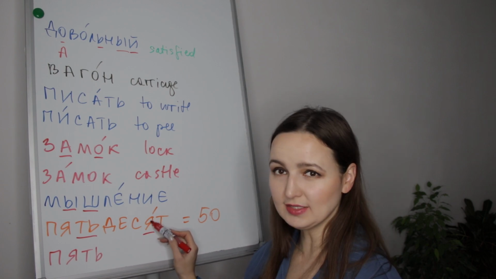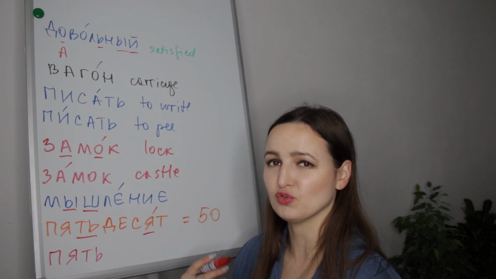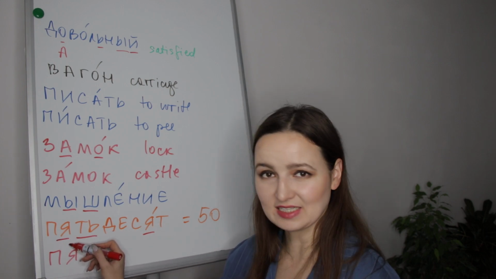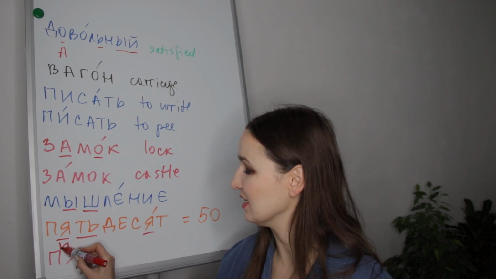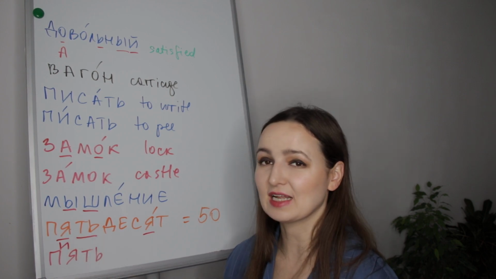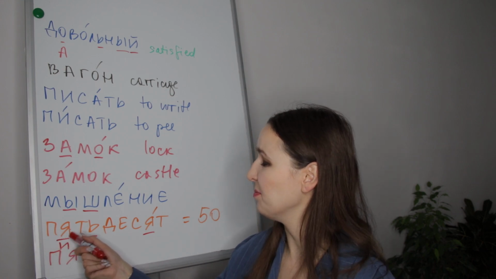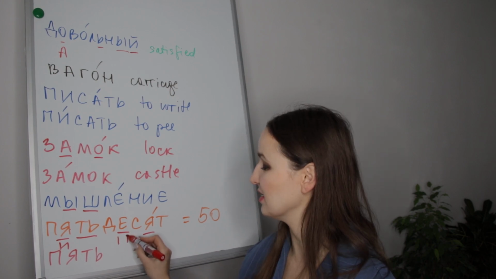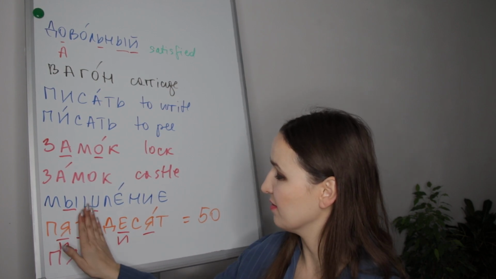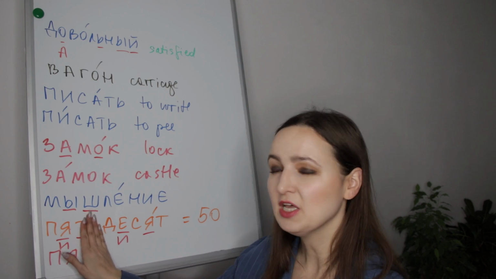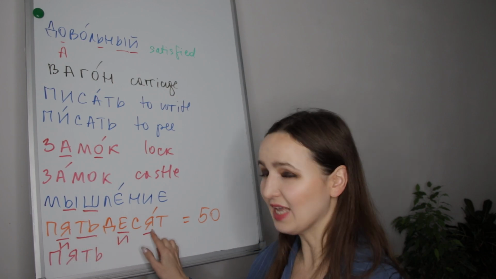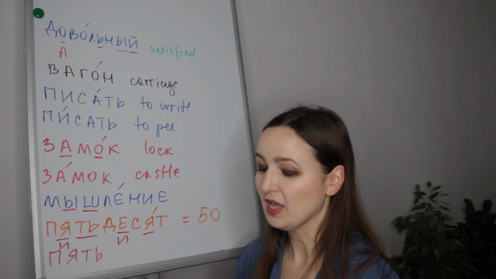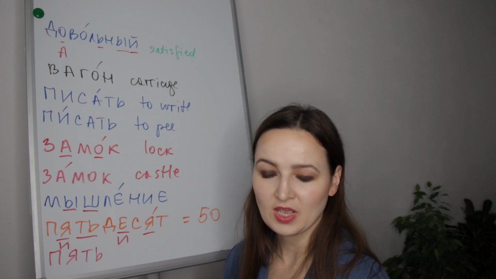Here ya is stressed, so we are not allowed to change it. We have to pronounce it as ya. Сят. But here ya is not stressed, so we will pronounce it as e. It will be reduced. When ya is not stressed, it is reduced. Here the same, ye is not stressed, so pronounce it as e. So basically we have it without this t. Пятьдесят in Russian.